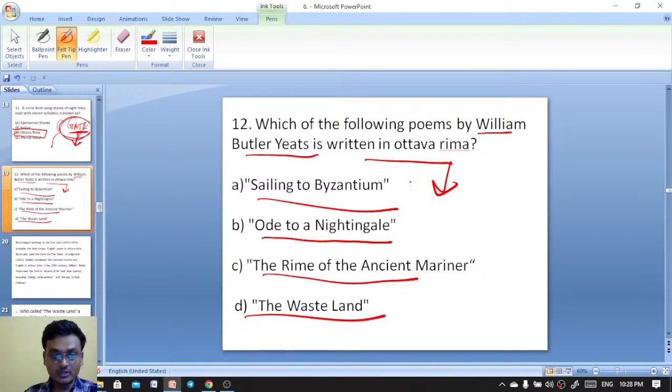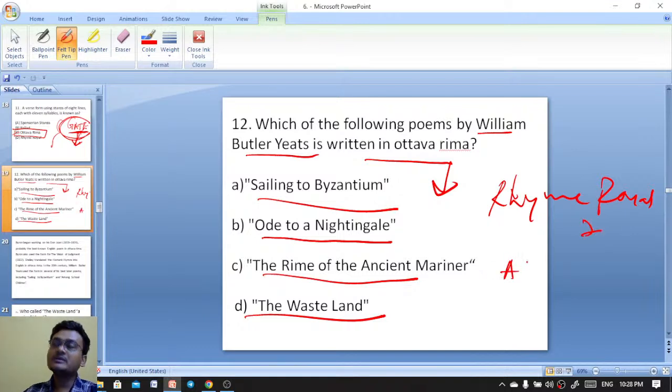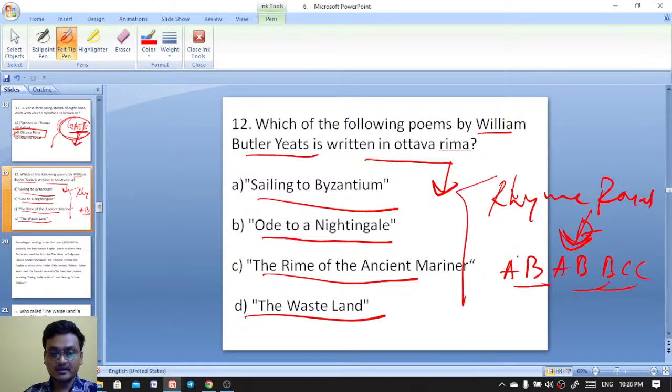Rhyme royal has seven lines. That is probably AB, BCC. This one is the rhyme royal stanza. You can check it once more, but as far as I can remember, that was the rhyming scheme of rhyme royal. Got it. Sailing to Byzantium.